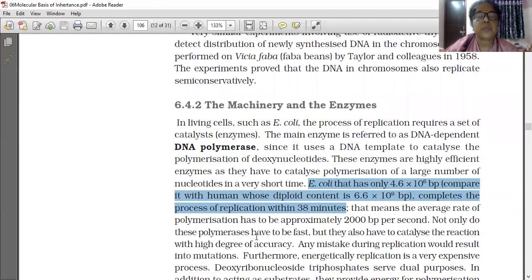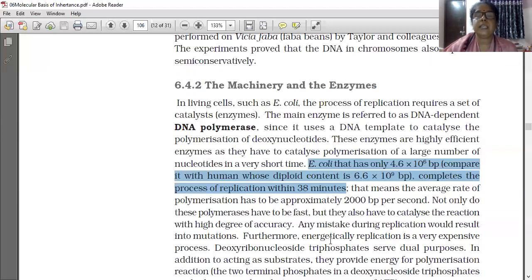Not only do these polymerases have to be fast, but they also have to catalyze the reaction with a high degree of accuracy. Any mistake during replication would result in mutation. Mutation, we have already learned.